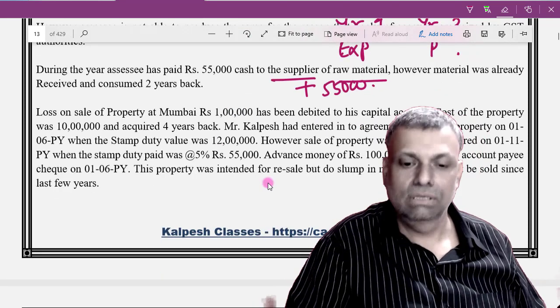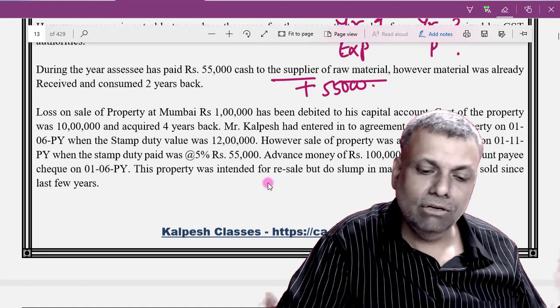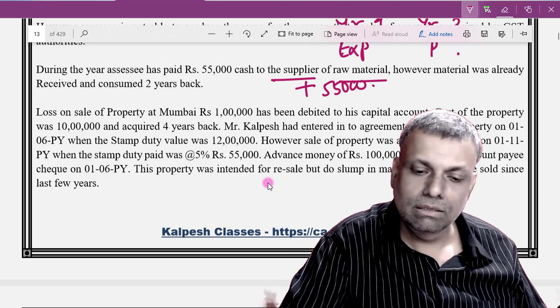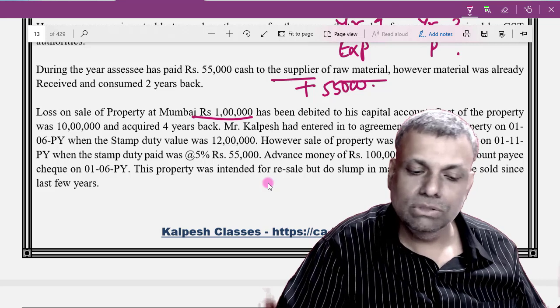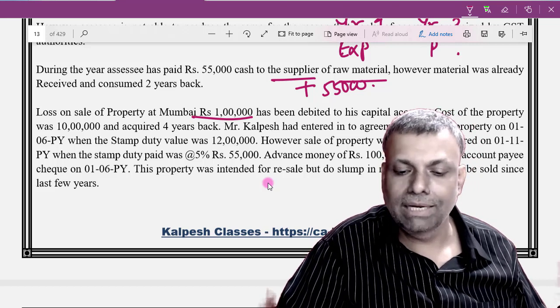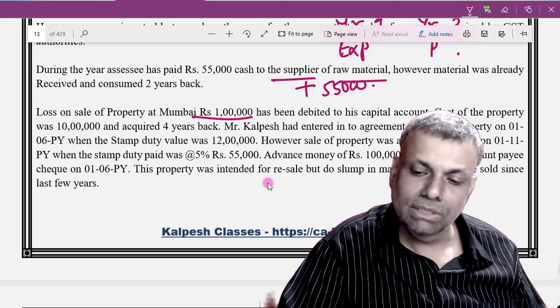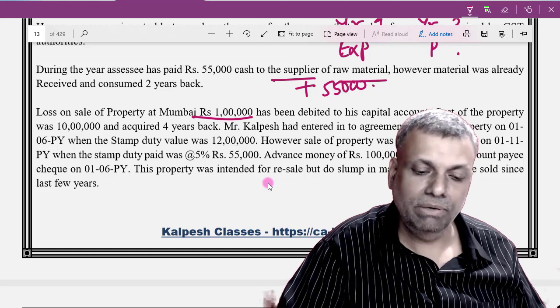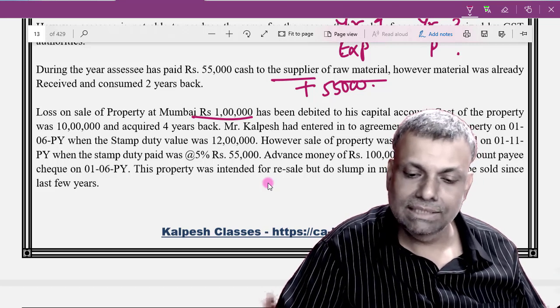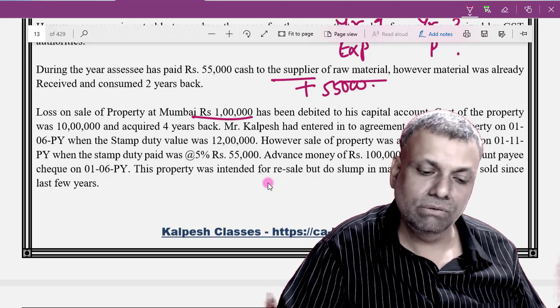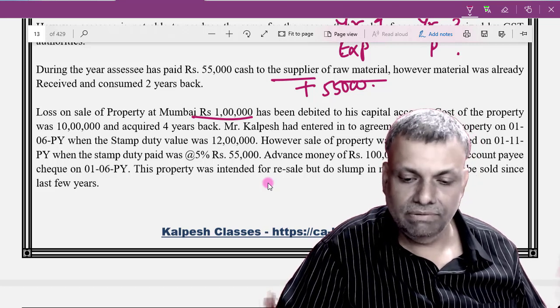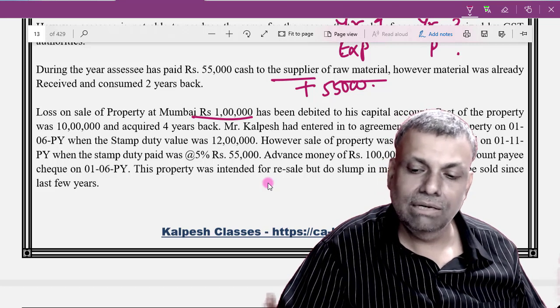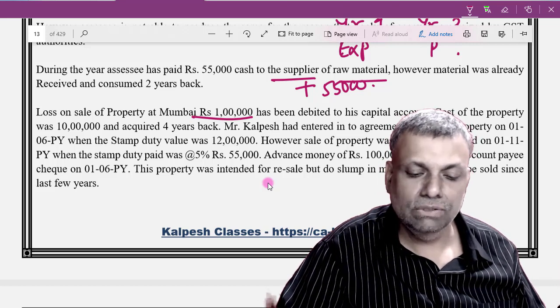Now, loss on sale of property at Mumbai, 1 lakh rupees, debited to his capital account. The cost of the property was 10 lakhs and was acquired 4 years back. Mr. Kalpesh entered into an agreement to sell the property on 1st June of the previous year when the stamp duty value was 12 lakhs. However, the sale of the property was actually registered on 1st November of the previous year, when the stamp duty paid was 5%, rupees 55,000. Advance money of rupees 1 lakh was taken by account payee cheque on 1st June.